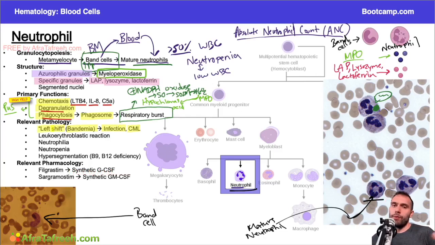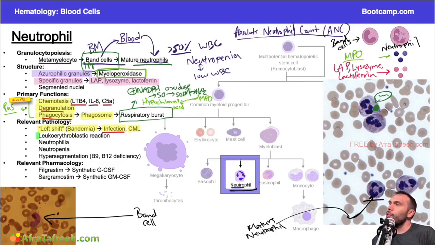Now, this whole process is referred to as a left shift. In other words, you have a higher percentage really of band cells, particularly in the setting of a high white blood cell count. That most likely, in most situations, is going to be referring to an infection, although it could be related to a more malignant process.